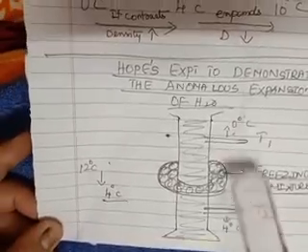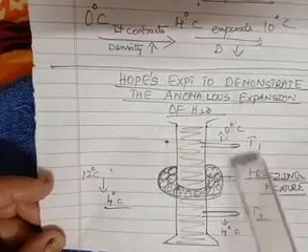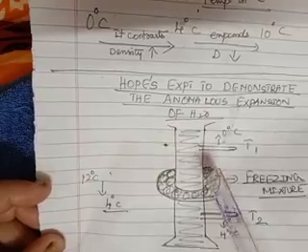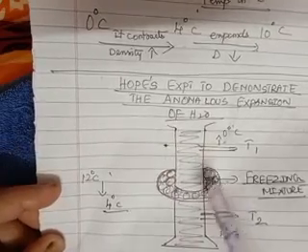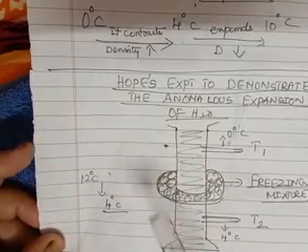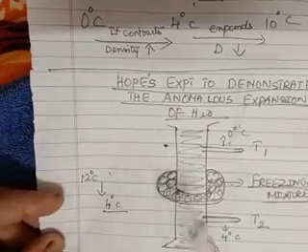Now, see, there is a metallic cylinder. This is a cylinder made of some metal. You see the center part, there is something very unusual. It is nothing but the freezing mixture. You know what is freezing mixture? Ice and salt. If you mix salt with ice, then you call it a freezing mixture. You have learnt in 8th standard.